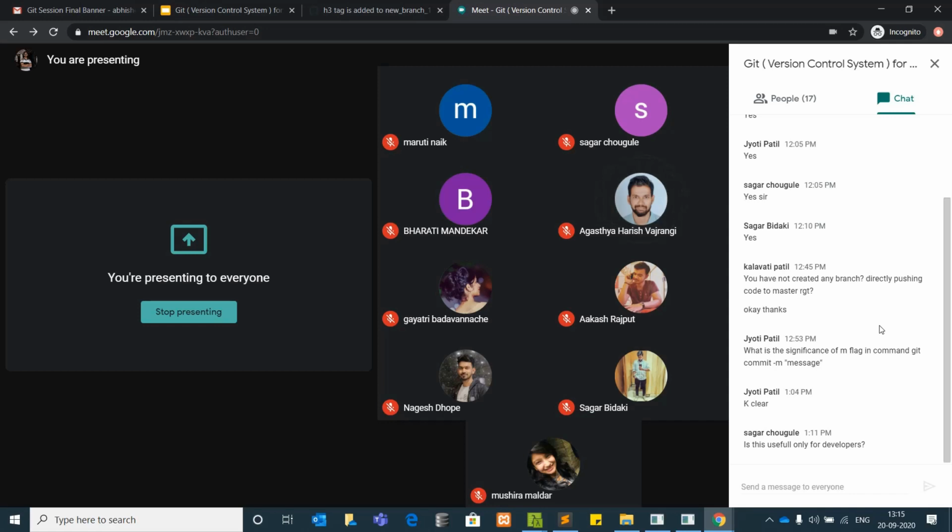Abhishek, can we unmake the last push or something? Yes, we can do this. We can also reset the code with git reset, but it is not recommended. The last commit we can undo, and the last commit message we can also change.